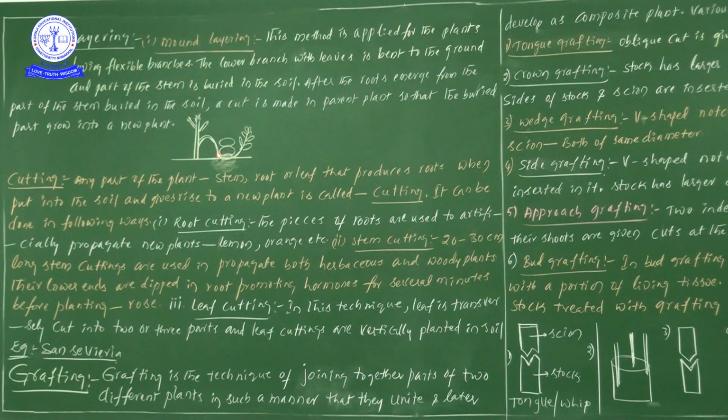Thereby this buried part can be taken as a new plant. This kind of method, mummy generally does at our home. So after roots develop on the stem, a cut is made in the parental plant, and the buried part grows into a new plant. That method is what we call mound layering. Previously we have seen layering, there are two types; one is air layering, which we saw in the previous video.